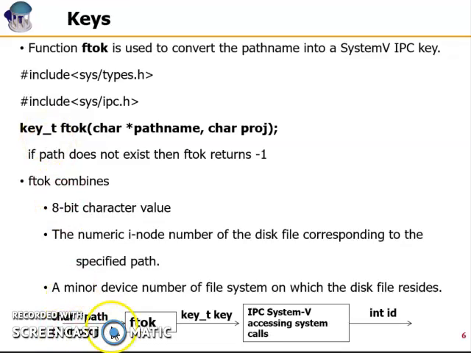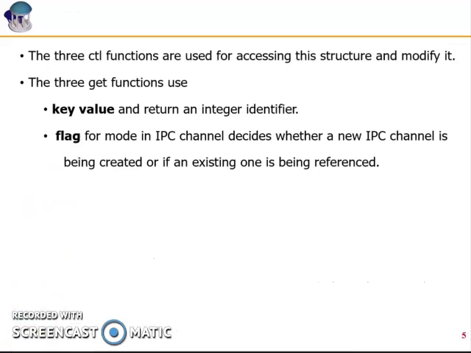The procedure of which is shown to you in the form of a flowchart below at the end of the slide. Kindly go through it. If you would not like to use this ftok system call, you can write your own, or you can even convert a normal integer to a long integer number and use it either for creation or accessing the System V IPC channel. The next important argument of msgget or semget or shmget is called a flag.